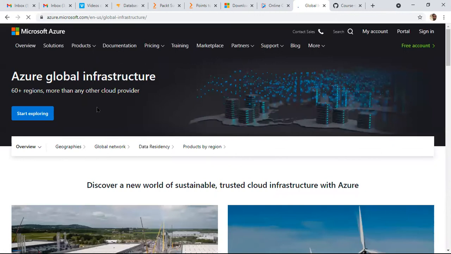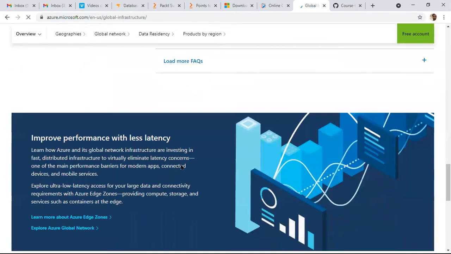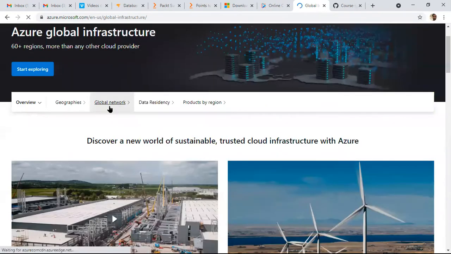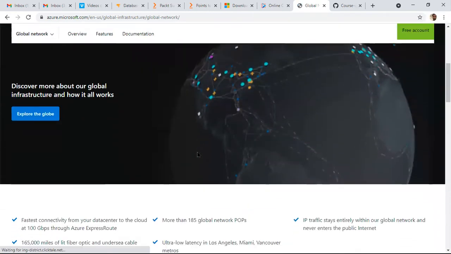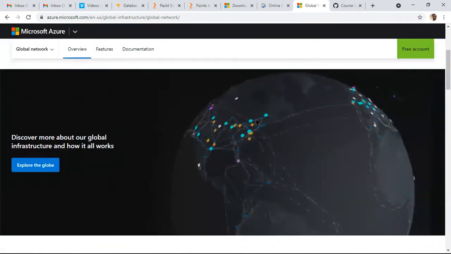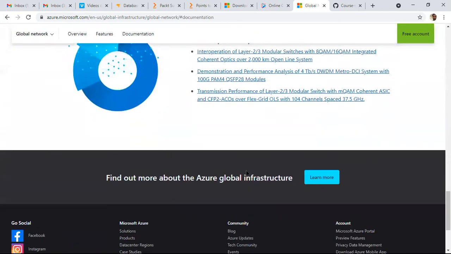Microsoft is showing very clearly, going to global networks, that across the globe we have data centers almost everywhere.